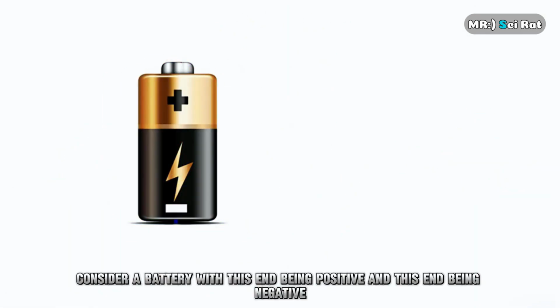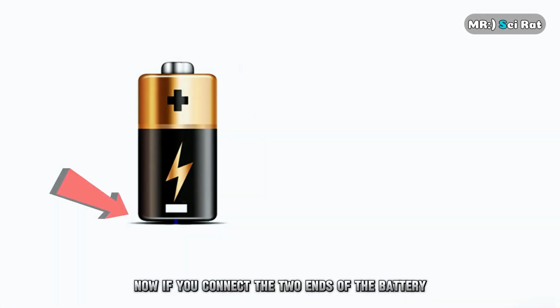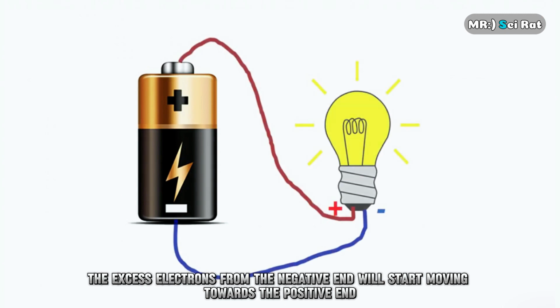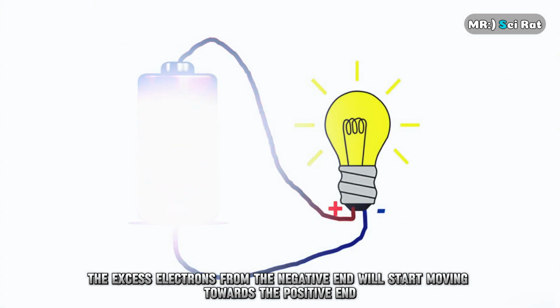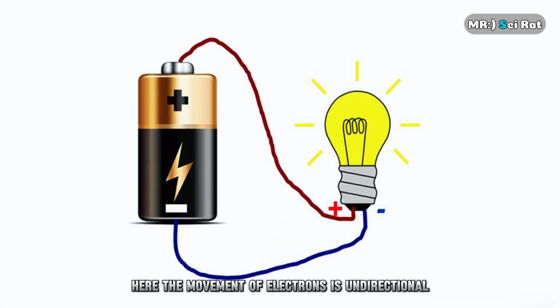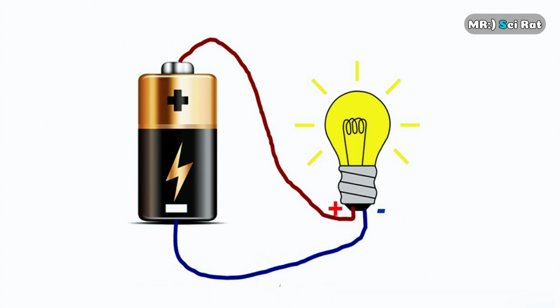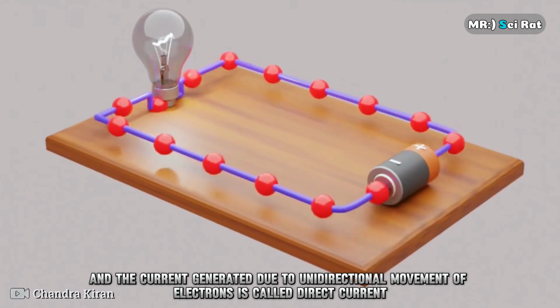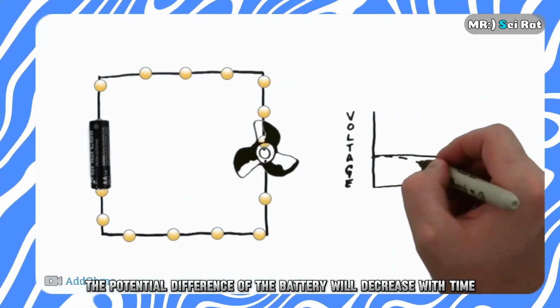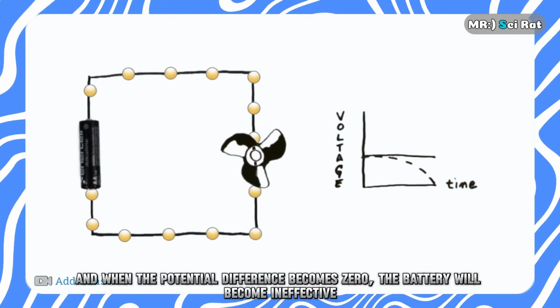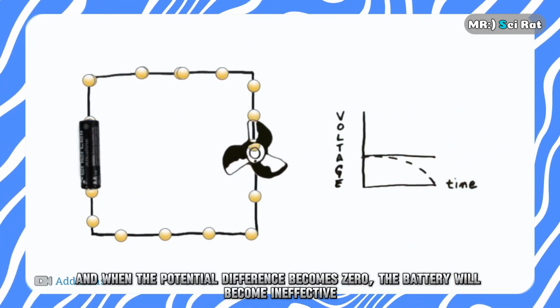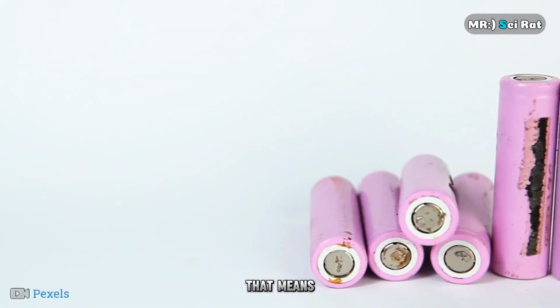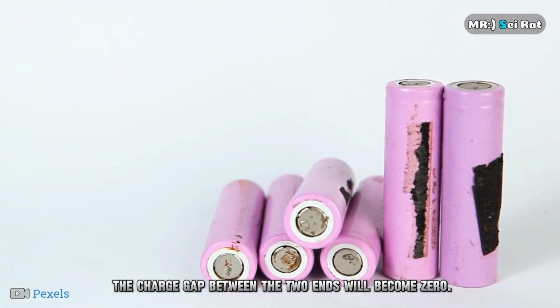Consider a battery with this end being positive and this end being negative. Now, if you connect the two ends of the battery, the excess electrons from the negative end will start moving towards the positive end. Here, the movement of electrons is unidirectional, i.e. from negative to positive end, and the current generated due to unidirectional movement of electrons is called direct current. The potential difference of the battery will decrease with time, and when the potential difference becomes zero, the battery will become ineffective. That means the charge gap between the two ends will become zero.